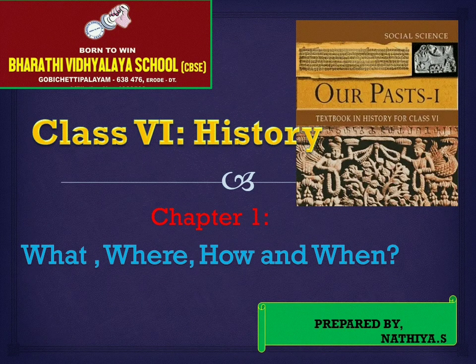In your fourth standard, you have studied EVS, in which science and social are together. But this year, you are going to study history, geography, and political science separately. So today we are going to see your history part, that is our past one. Otherwise, we can call it ancient history. In that, chapter 1: What, Where, How, and When.